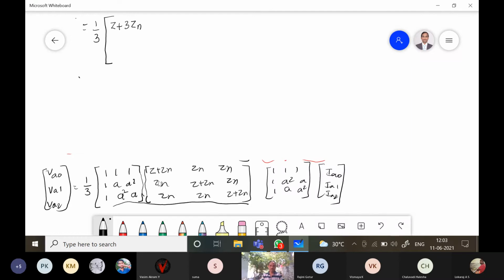If you multiply first row first column, this gives the first element. Similarly, first row second column, again Zn, Z plus Zn and Zn, 3 Zns, so Z plus 3 Zn. First row third column also gives Z plus 3 Zn.